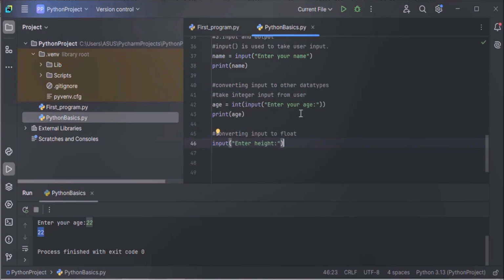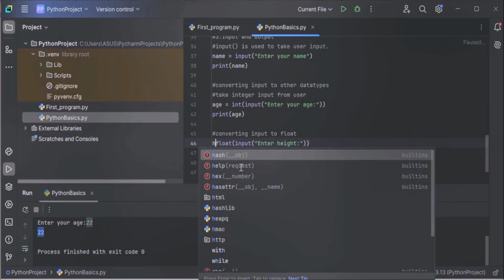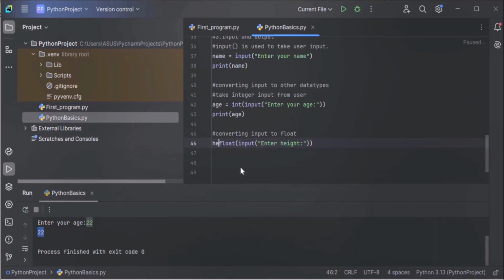Now convert this, because this input will return a string value. You have to convert this to float. So how to do that? Put everything in brackets and just convert it by using this float class. Now this statement will return a float value. Store it in a variable called height.